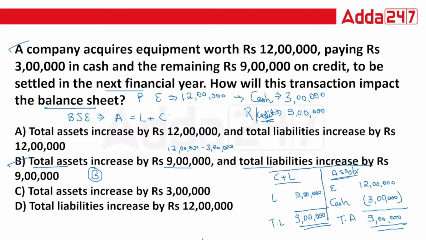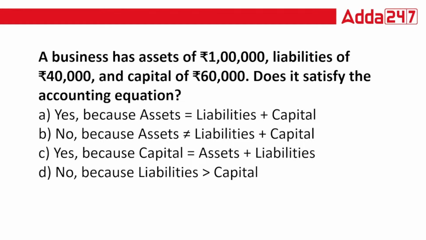Chalo. Now, coming to the next question. Everyone try this. A business has assets of 1 lakh, liabilities of 40,000 and capital of 60,000. Does it satisfy the accounting equation? You have four options. A, yes, because assets equal liabilities plus capital. B, no, because assets are not equal to liabilities plus capital. C, yes, because capital equals assets plus liabilities. D, no, because liabilities are greater than your capital.